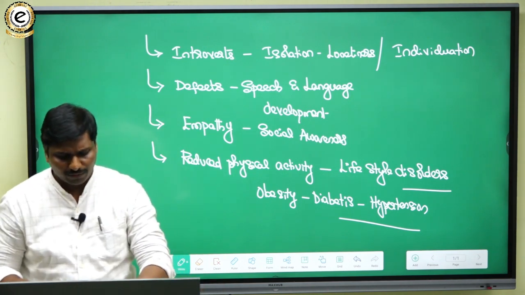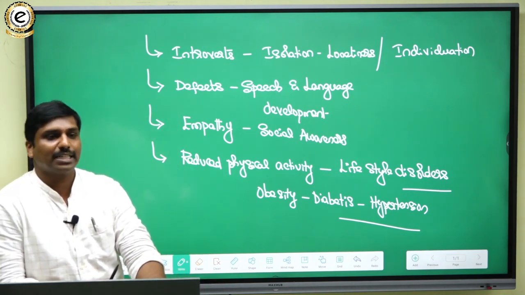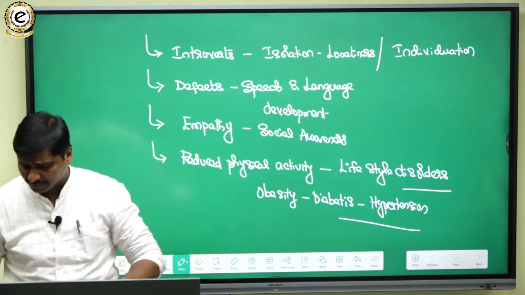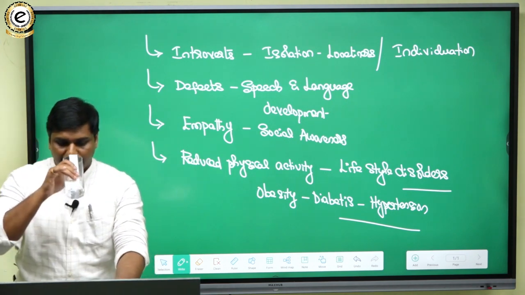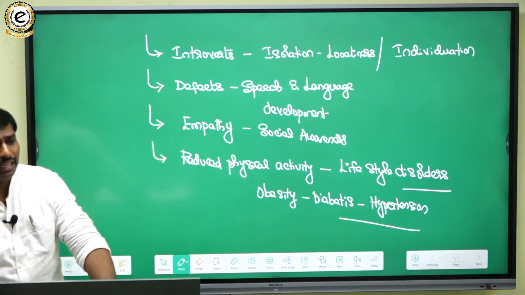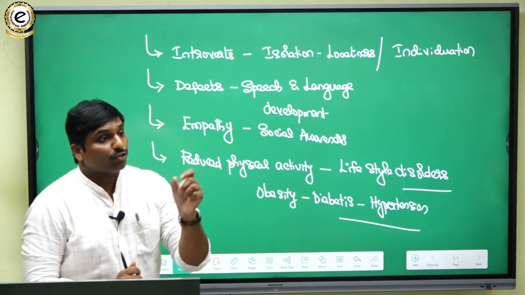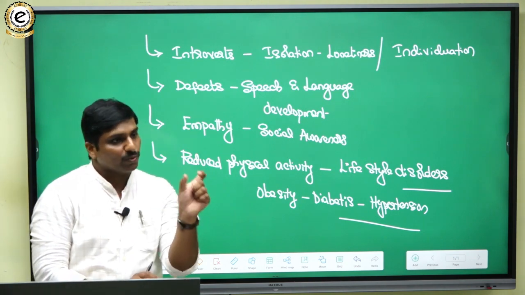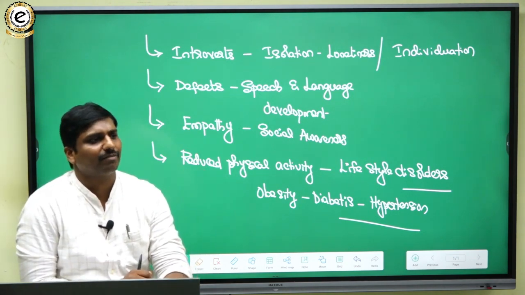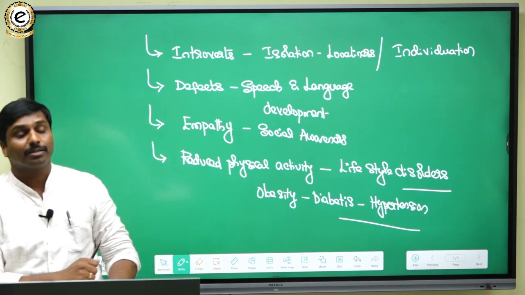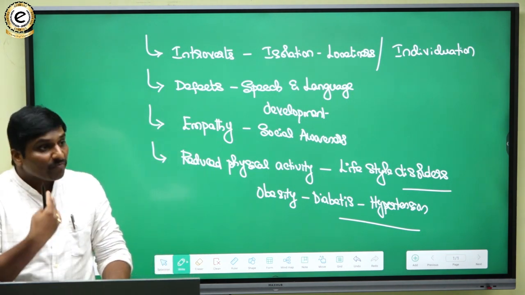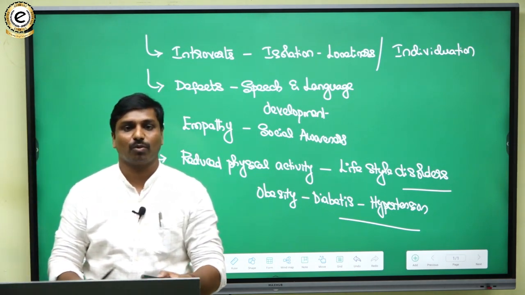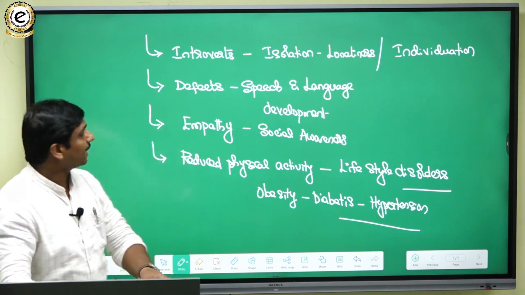Here we also have to slightly mention how we can overcome such issues. So we can talk about keeping some restrictions on screen time for the children. That means you can use this much time freely for the mobile. Likewise, we can keep such screen times, or we can also promote them to pursue physical activities. So we have to mention some of the measures they can take, and that's how we can address the second part of the question.